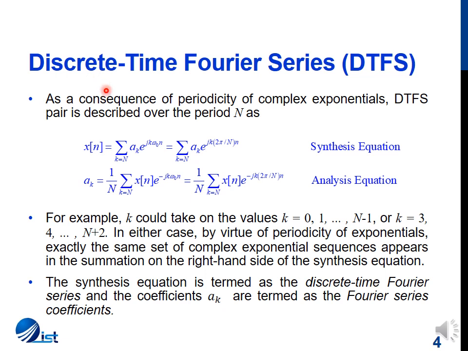So as a consequence of the periodicity of complex exponential, the discrete time Fourier series pair is described over a time period capital N. The definitions are as given here.